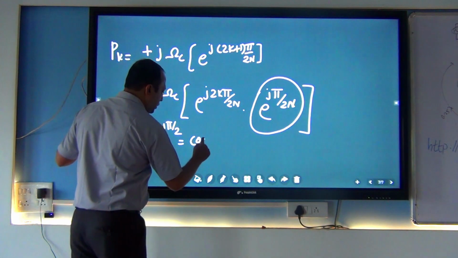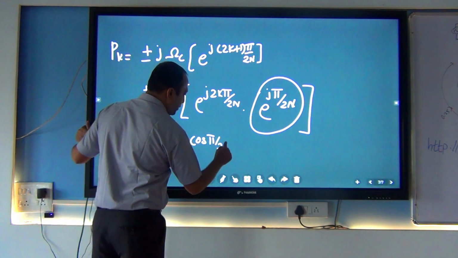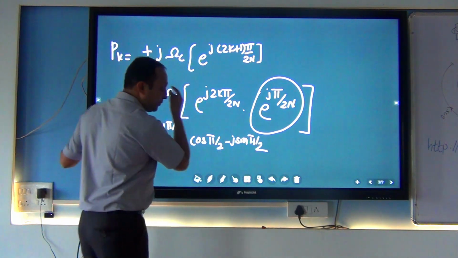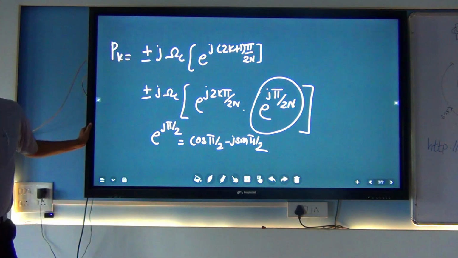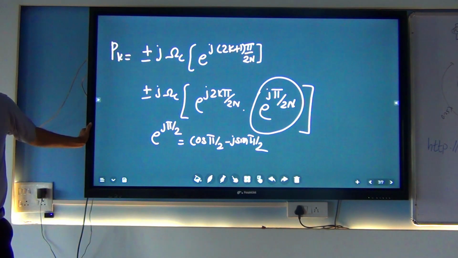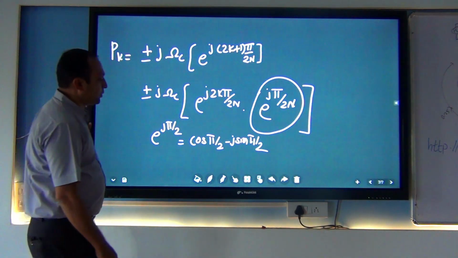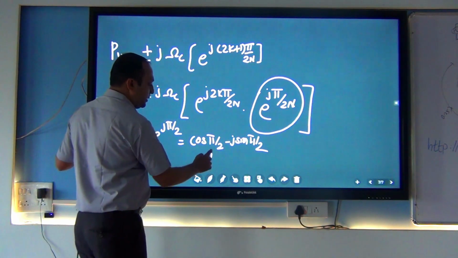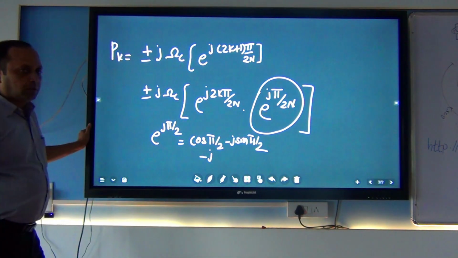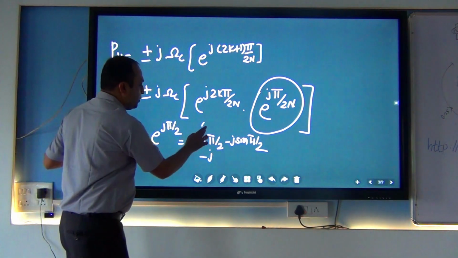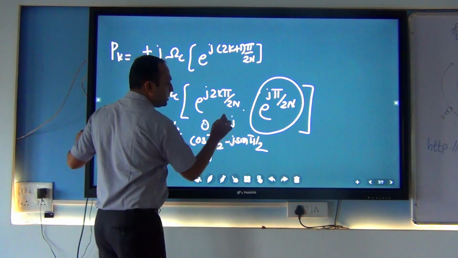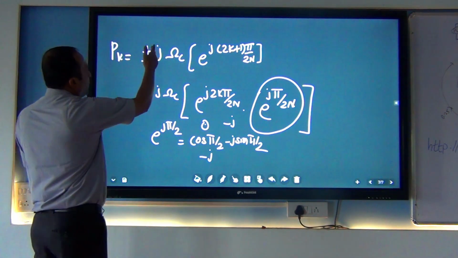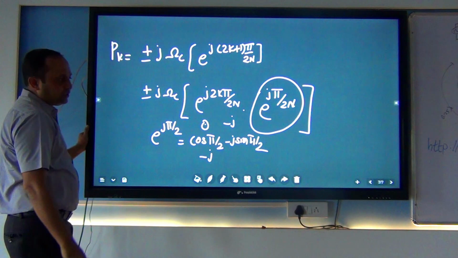So shall I write cos of pi by 2 minus j sin of pi by 2? What is the value of this e raised to j pi by 2? Always it is minus j. Correct? Cos of pi by 2 means 0. Here it is 1. So it is minus j. So where is the minus j? Here there is a minus j, plus and minus j.